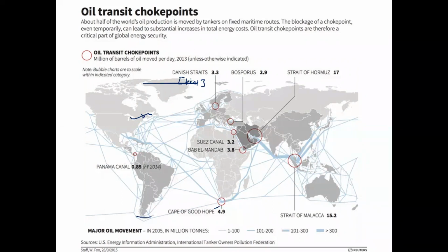Why are they called choke points? The isthmus and the straits are called choke points because they can choke international trade. They are narrow channels, and the majority of international trade passes through them.